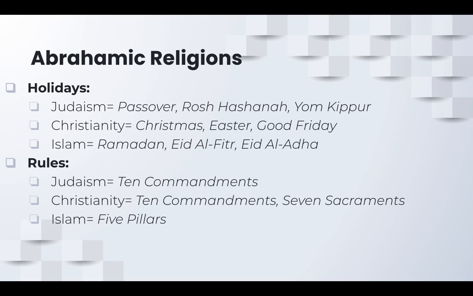Where do the rules come from? So in Judaism, obviously the 10 Commandments. Christians use the 10 Commandments as well. So those were rules that God sent to Moses for us to use, or for Christians and Jews to follow. And then in Christianity, they also have the 7 sacraments. Now, not all of the sects of Christianity follow the 7 sacraments, but all of them follow at least a few of them. The Catholics follow all 7. In Islam, the major rules are the 5 pillars, so you have to follow those 5 pillars.